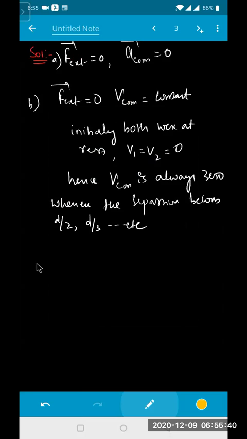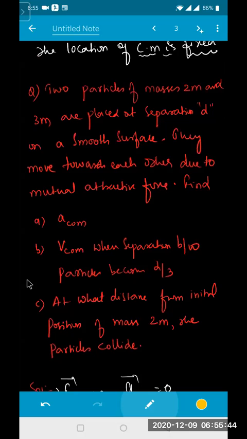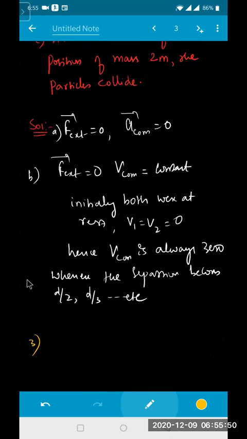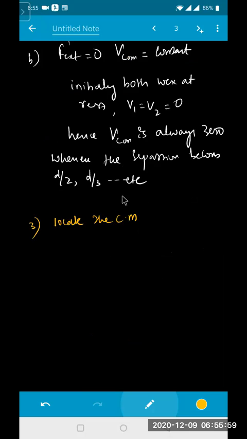Then the third one. What is the third part of the question asking? At what distance from the initial position of the mass 2m are the particles being located? Now first locate the center of mass of the system, beta. How do you locate the center of mass? X_CM is equal to m1 x1 plus m2 x2, divided by m1 plus m2.